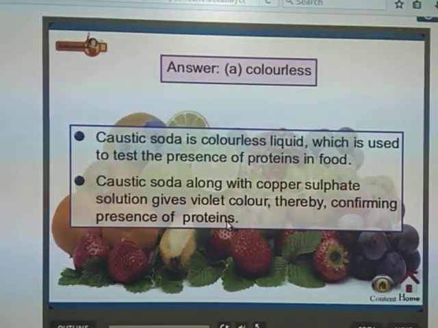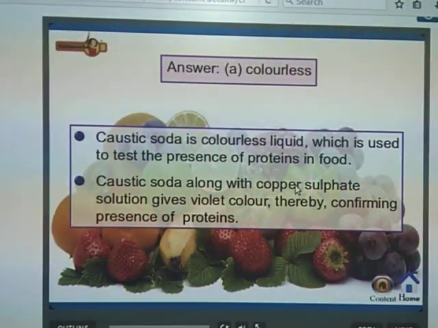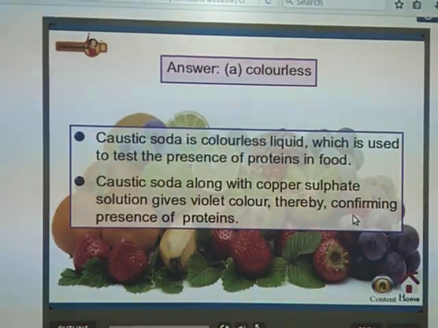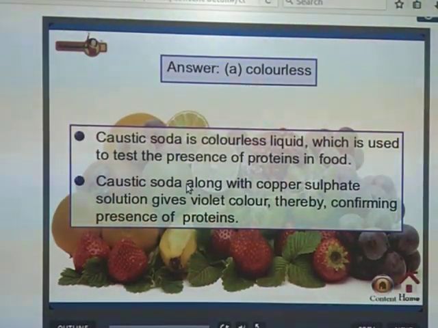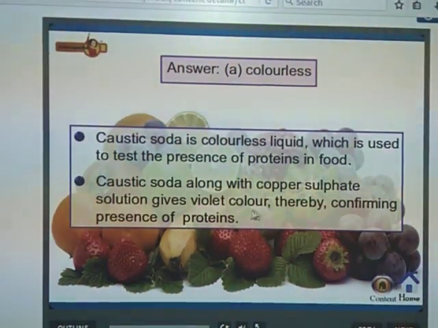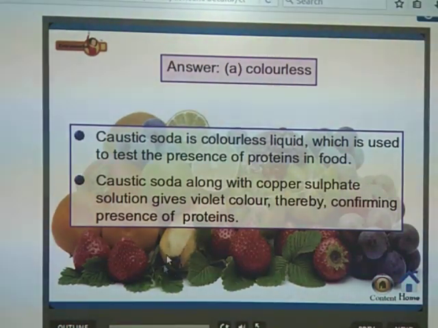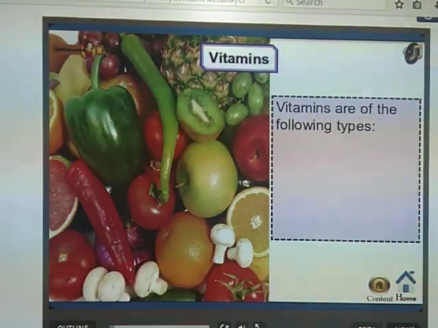So the presence of proteins in our food, how can we test? By using these two solutions. What are these two? That is caustic soda and the other one is copper sulfate. These are the two solutions which we use to test the presence of proteins. Here caustic soda is colorless, and if we add the copper sulfate solution, it turns violet. This violet color indicates the confirmation of the proteins present in our food.